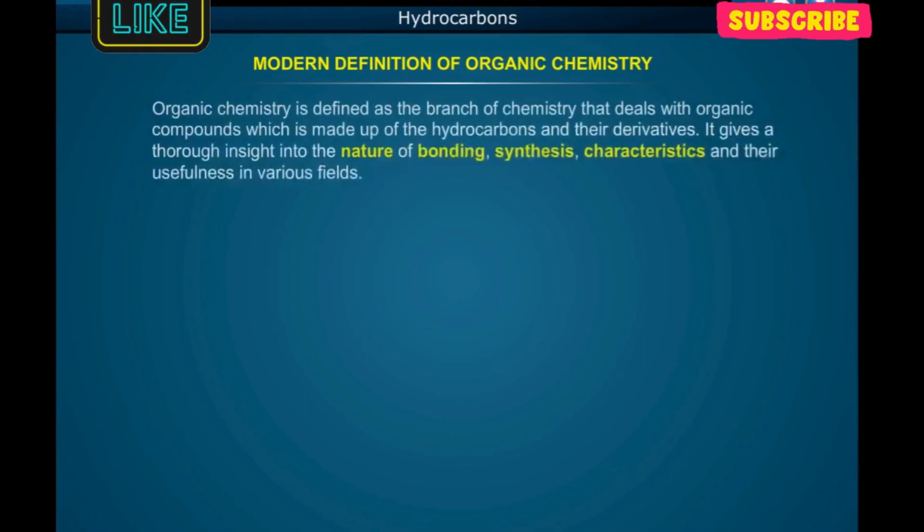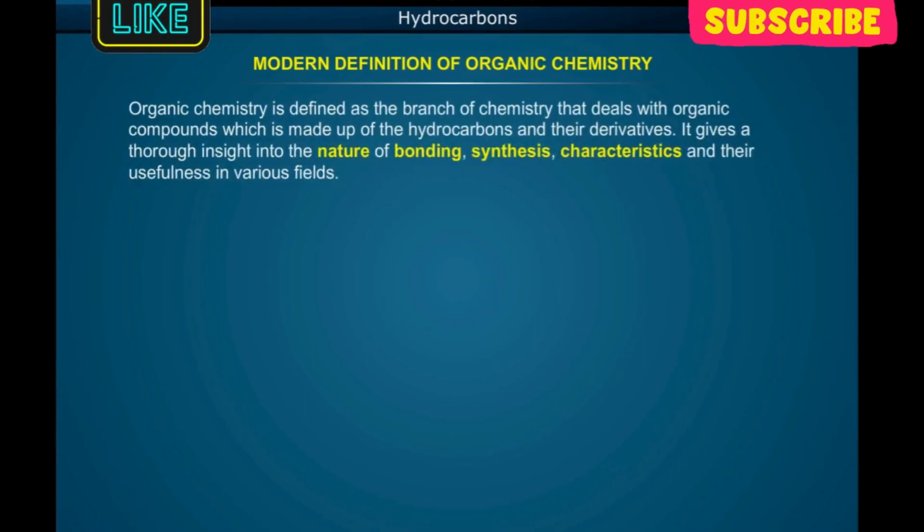Modern definition of organic chemistry. Organic chemistry is defined as the branch of chemistry that deals with organic compounds which are made up of hydrocarbons and their derivatives. It gives a thorough insight into the nature of bonding, synthesis, characteristics, and their usefulness in various fields.